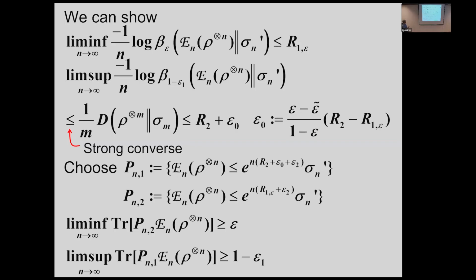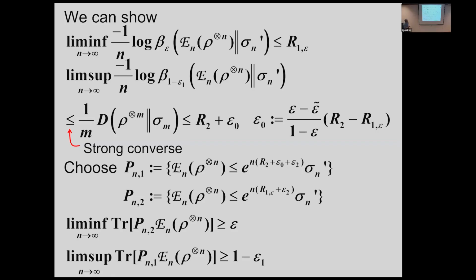If we choose sufficiently large M, we have this inequality, because if M is sufficiently large, this worst case is equal to R2. So if we choose an additional small number epsilon 0, then there exists M such that this kind of state exists and we have this inequality.